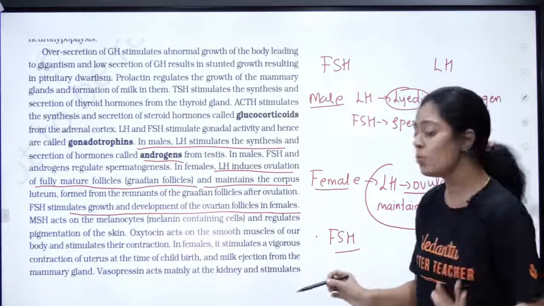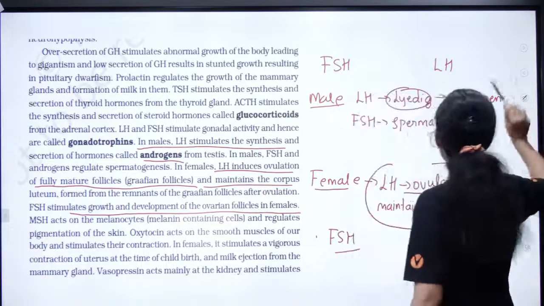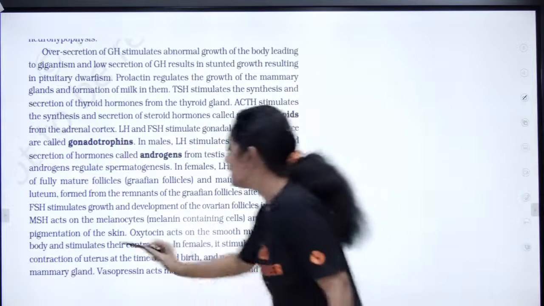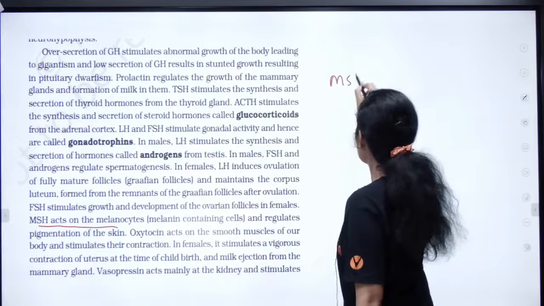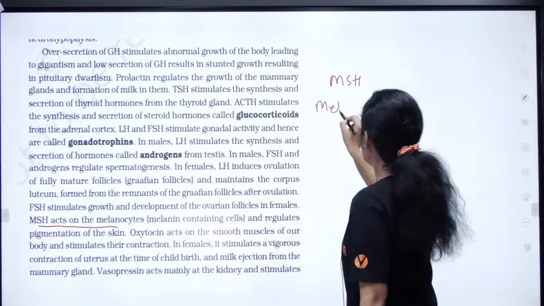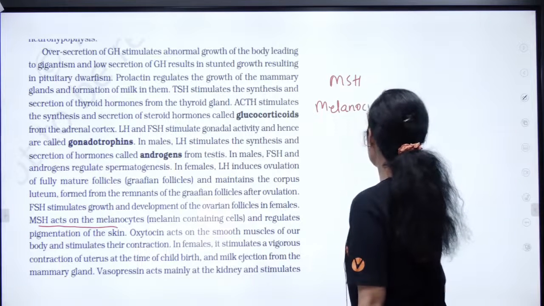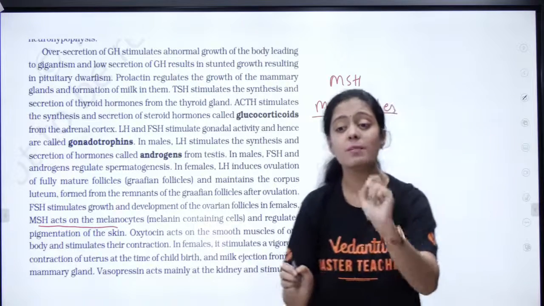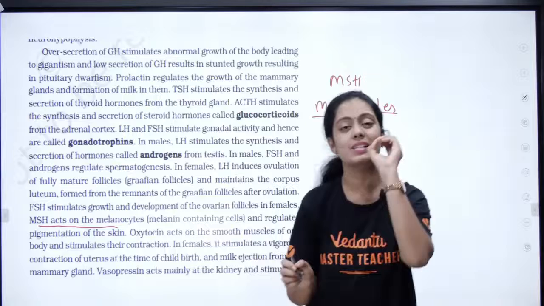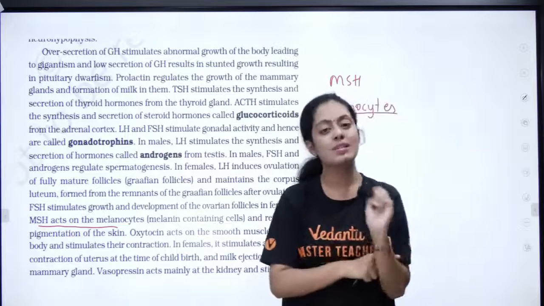Now let's move on to the melanocyte stimulating hormone, that is your MSH. What are melanocytes? Anybody watching the live? Melanocytes are nothing but pigment producing cells which are present in your skin.